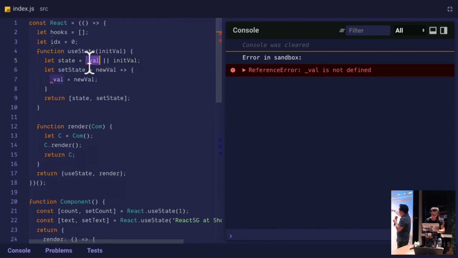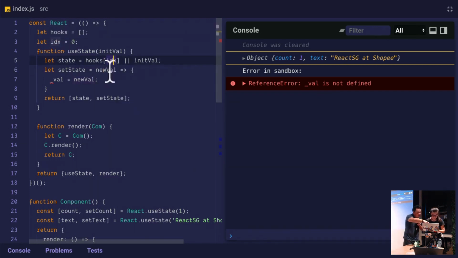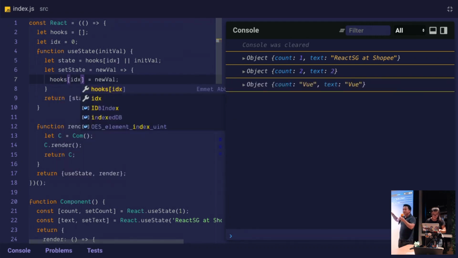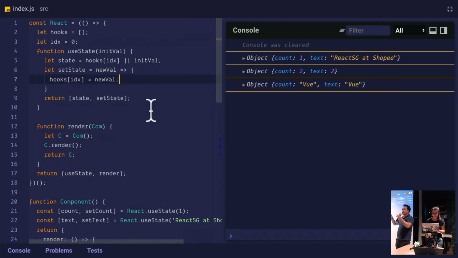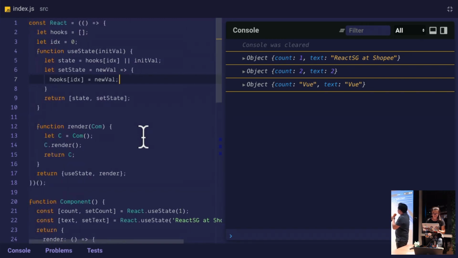So we'll replace all the current references of underscore val with hooks index. And then that's the only other occurrence of that. You're doing great. So what we're doing is replacing any references to the internal value, parameterizing it by hooks index. So now we fixed something. Look. The state, actually we haven't fixed anything.